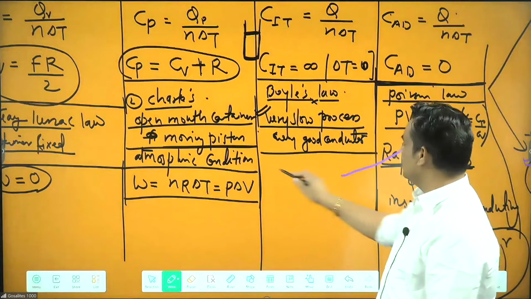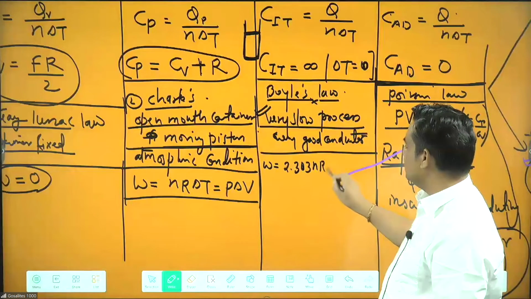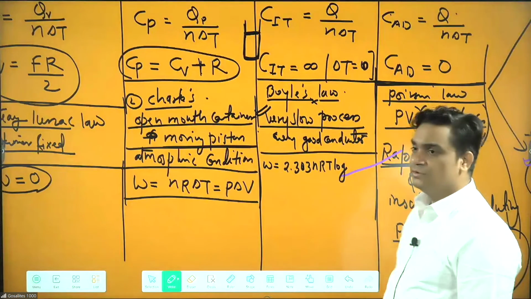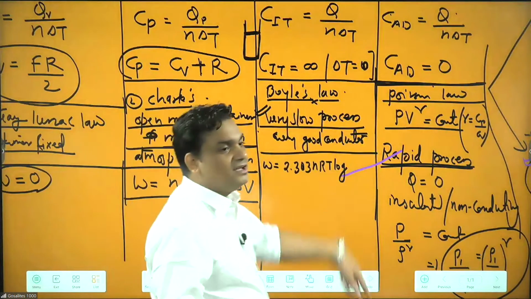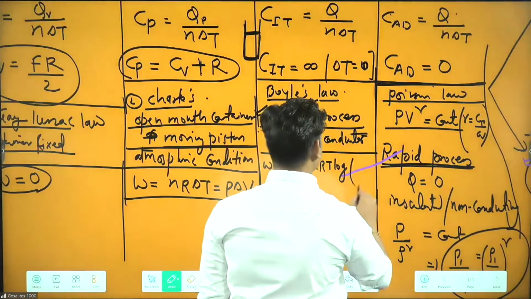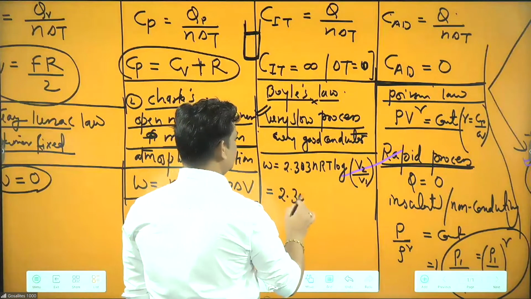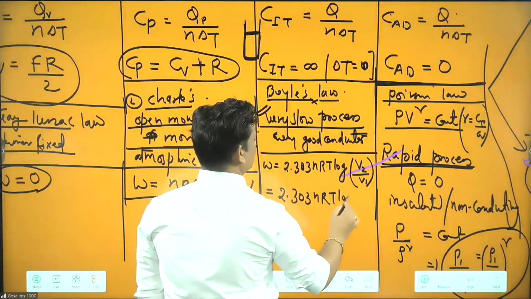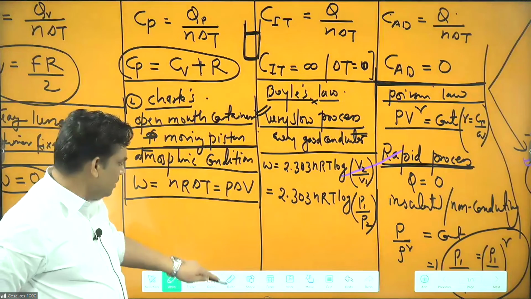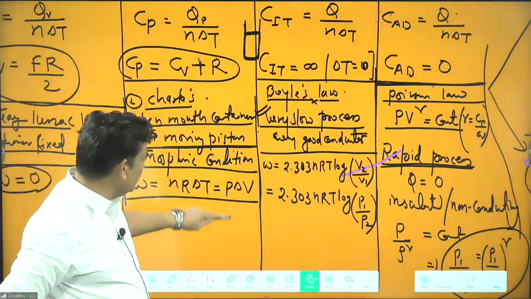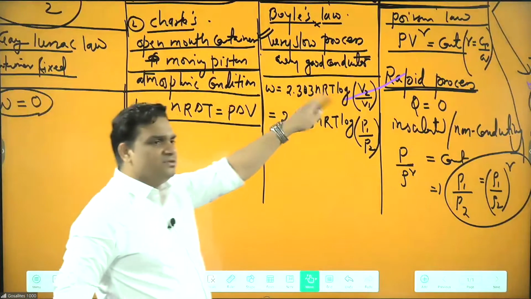Here for the isothermal, W formula is 2.303 nRT log V1 by V2 or V2 by V1. Yes, 2.303 nRT log V2 by V1. We can write this formula like this also, 2.303 nRT log P1 by P2. This is also the same thing, because everyone knows P1 V1 equal to P2 V2, so V2 by V1 is P1 by P2.